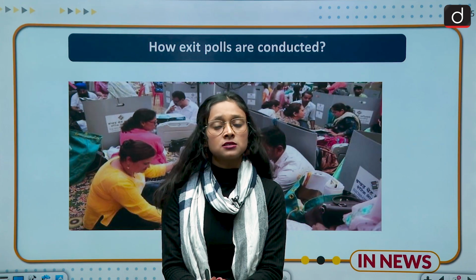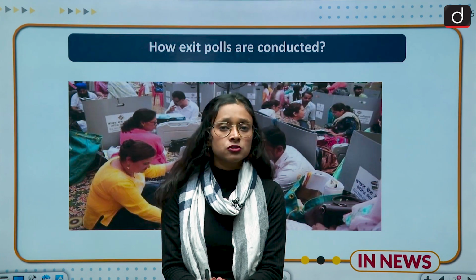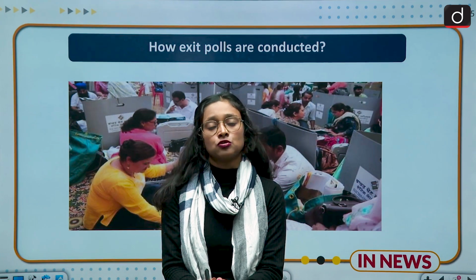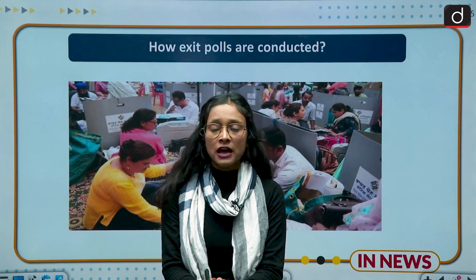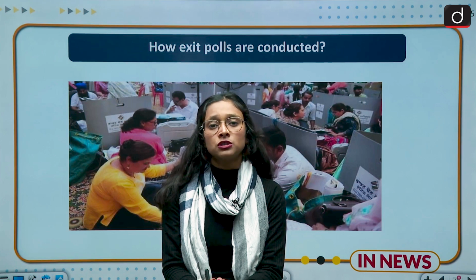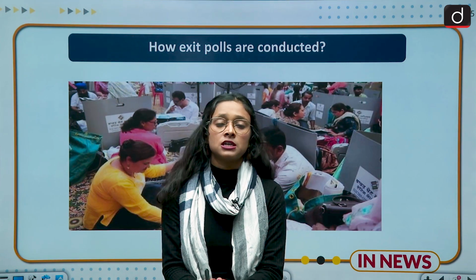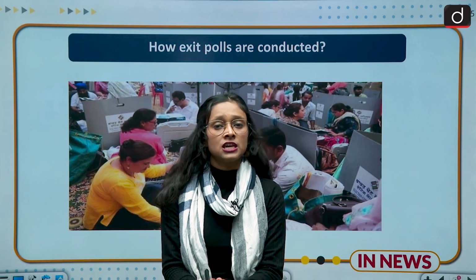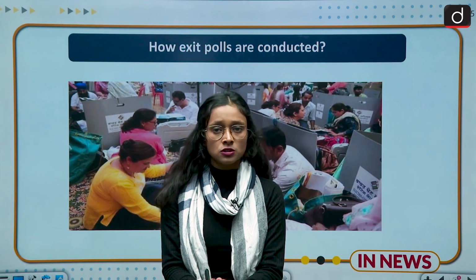So why are we discussing exit polls? Because so many elections are coming in the states, and we have seen that recently various states are witnessing various kinds of elections. Because of that, exit polls have become very important, and this is not just related to who is going to come into power or who is going to rule a particular state. It is also related to the ethics and fairness of the electoral system of this country. So that's why we have chosen this topic.